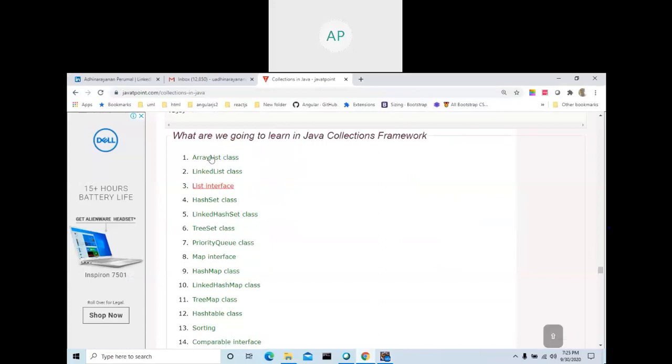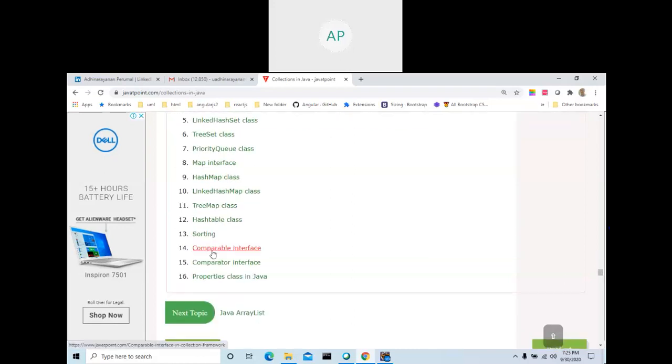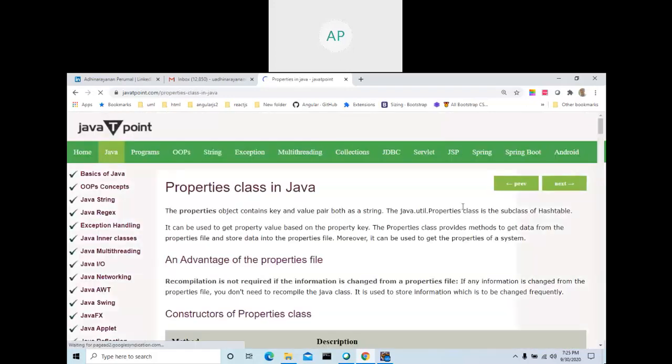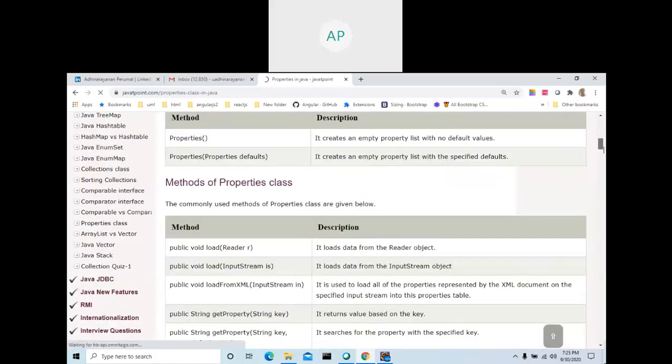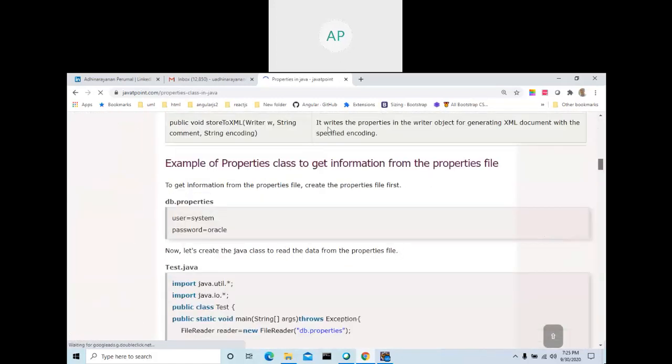Okay. So now you got some idea about the collection framework. There are a lot of sites available, you can easily go through all the things. ArrayList and LinkedList implement the List interface, HashSet implements the Set interface, TreeSet implements the Set interface, HashMap implements the Map interface, LinkedHashMap and TreeMap also implement the Map interface, Hashtable is a legacy class. These two, comparator and comparable, are related to sorting.